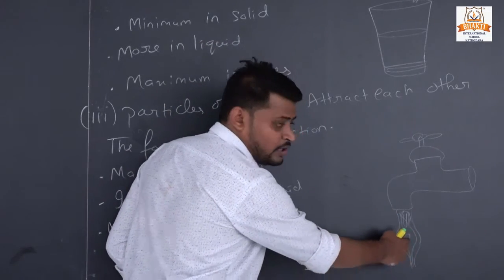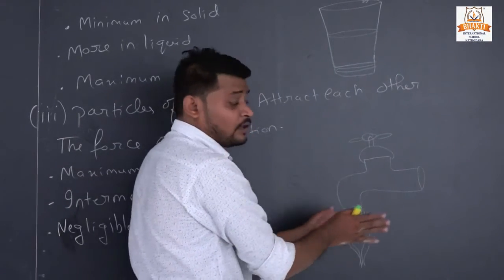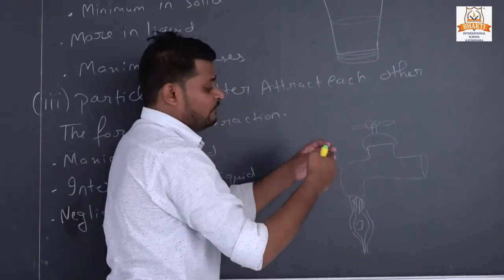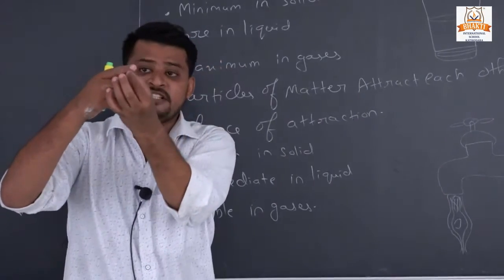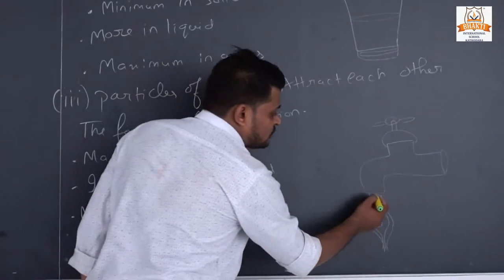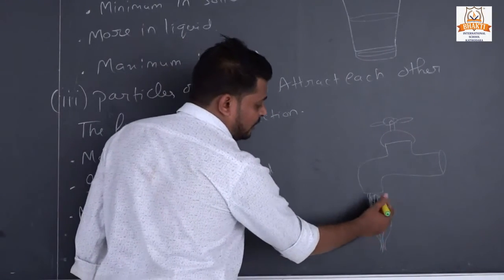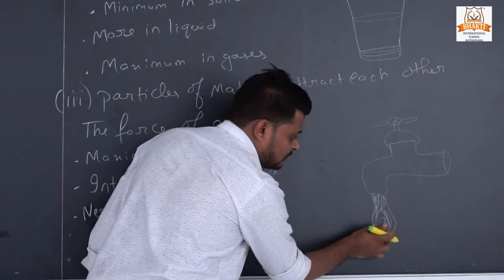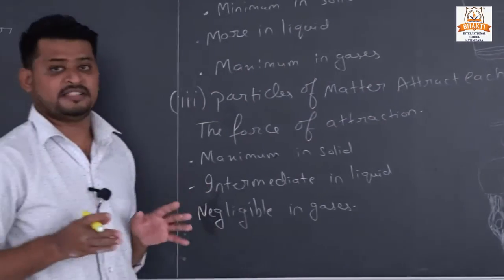When we put our finger where the water is falling, the water will be cut, but after the water reaches our fingertip, then when it reaches down past our finger, it will join again. That means water has some attraction power. When we put our finger it is cut, but when it reaches our fingertip, it attracts again.